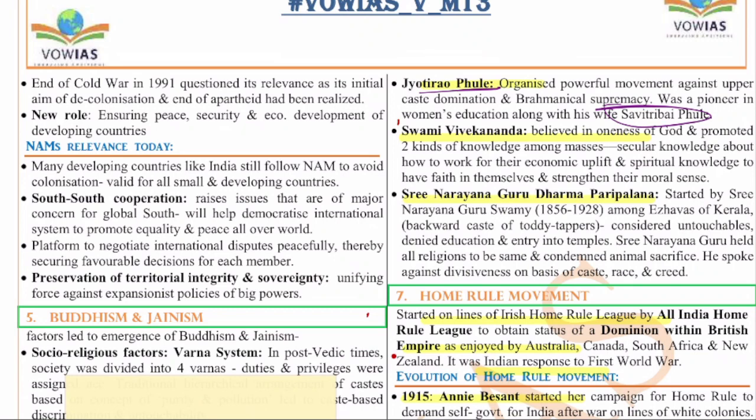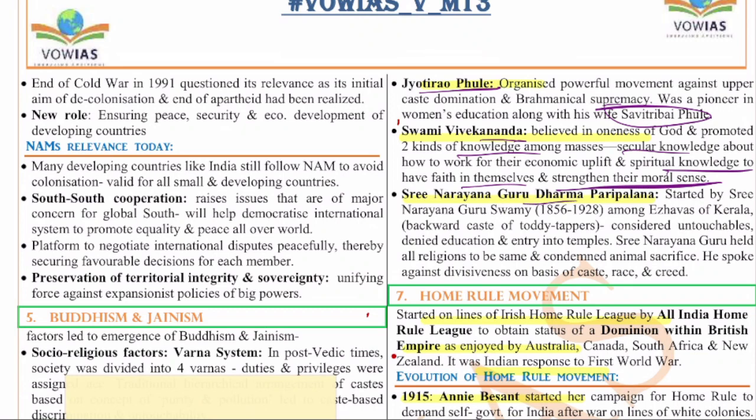Next, Swami Vivekananda. Swami Vivekananda is one of the most powerful persons whose impact can be felt even today. He is seen as an inspiration for most of the youth. He believed in the oneness of God and promoted two kinds of knowledge: secular knowledge about how to work for their economic upliftment, and spiritual knowledge to have faith in themselves and strengthen their moral sense. So this is Swami Vivekananda.